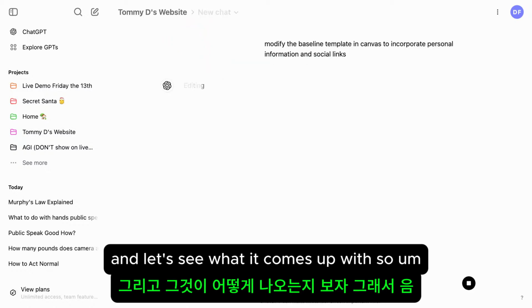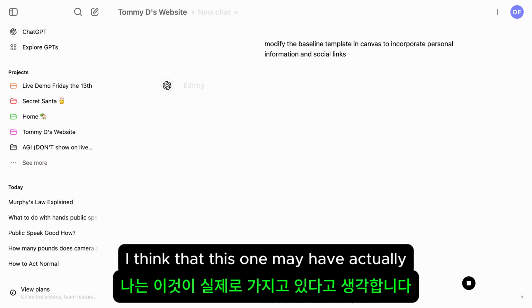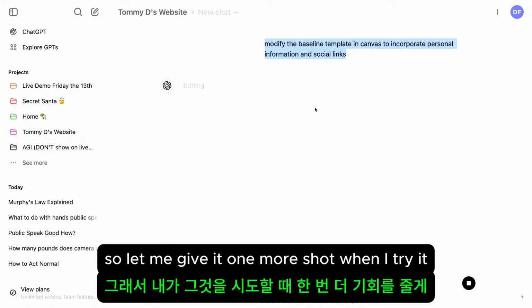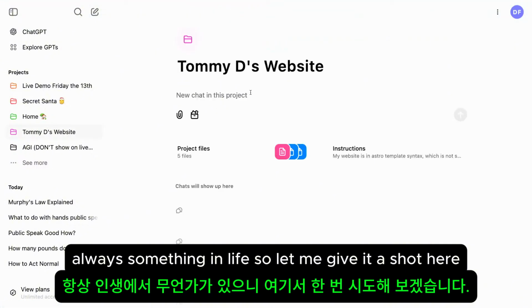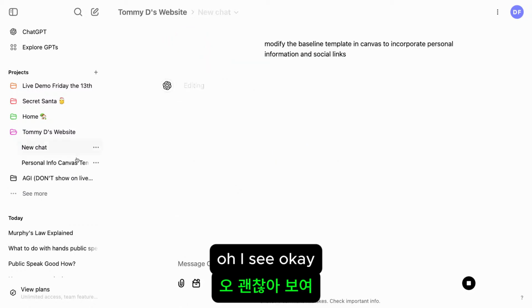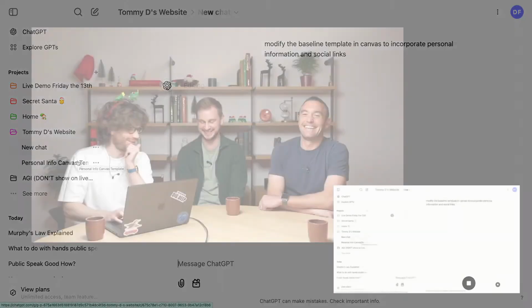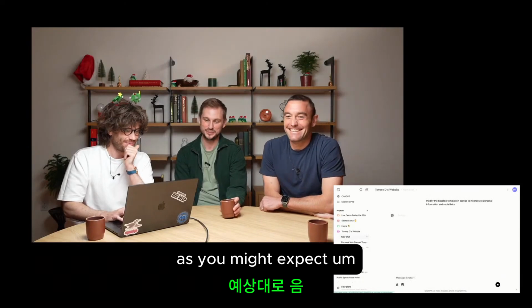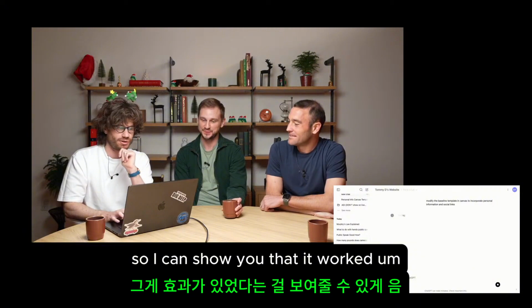In just a moment, we should be able to see that it's going to edit some of the Canvas information. I think this one may have actually had some small issues, so let me give it one more shot. Friday the 13th. Always something in the live demo. Let me give it a shot here. Oh, I see. There's always something that goes wrong in a live demo, as you might expect. We'll come back to this in just a moment so I can show you that it worked.